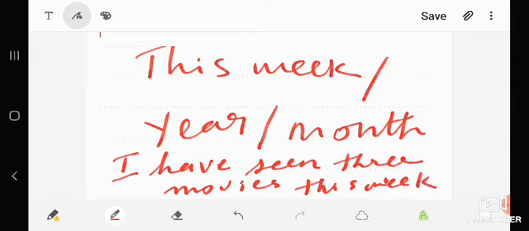So when we say this week, this year, this month to denote a completed action, we can use have and has, that is, the present perfect tense.